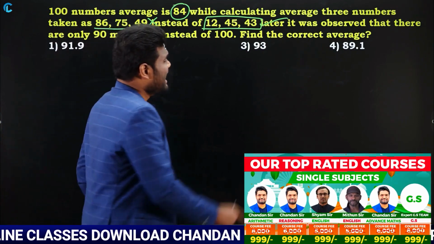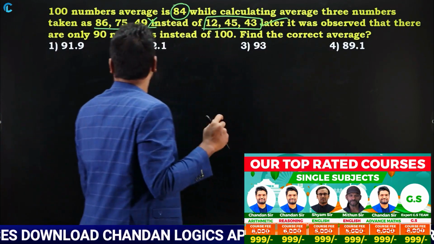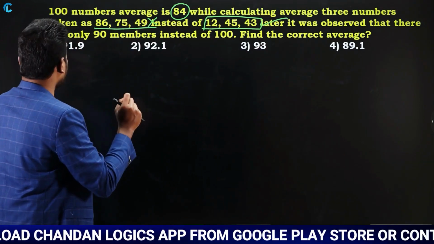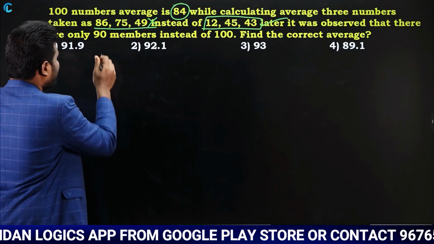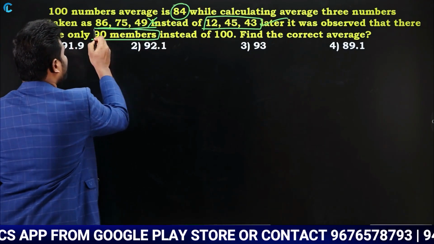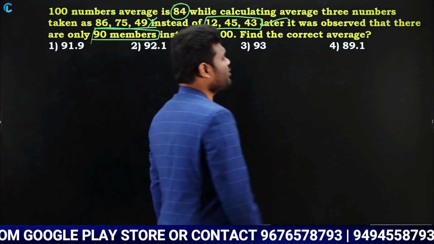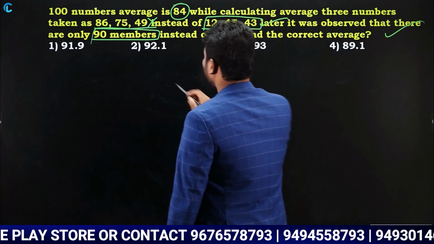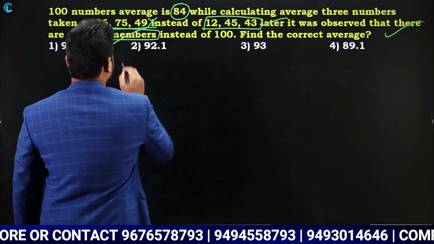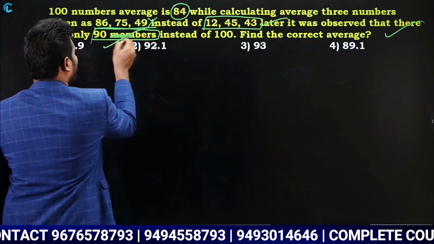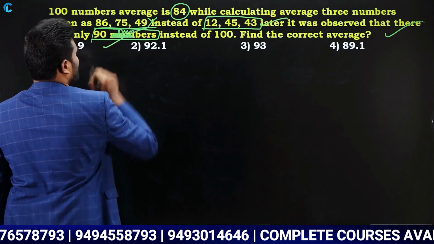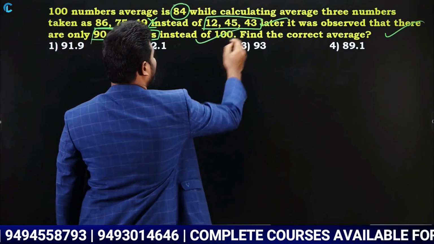And it is said that later it was observed that there are only 90 members instead of 100 members.